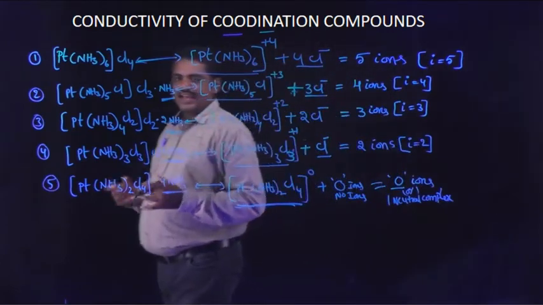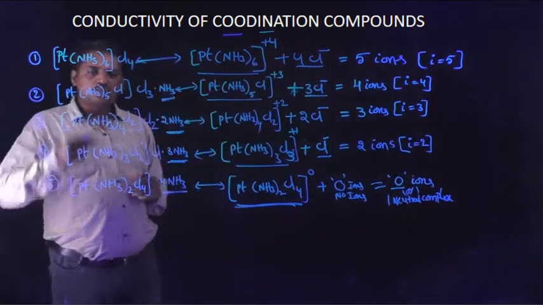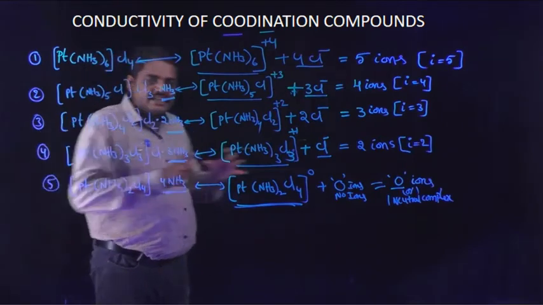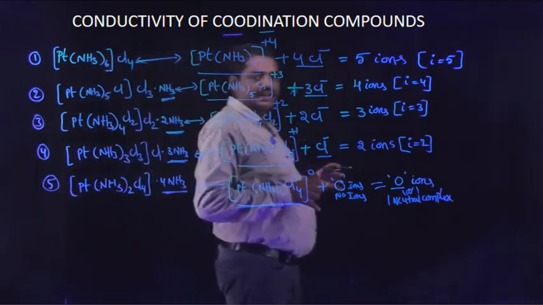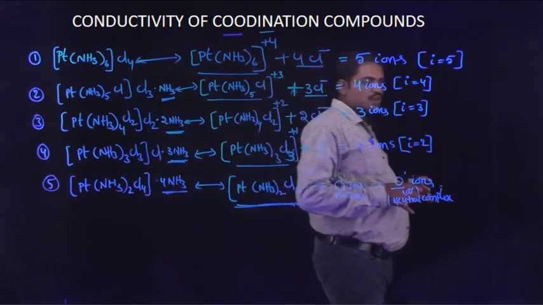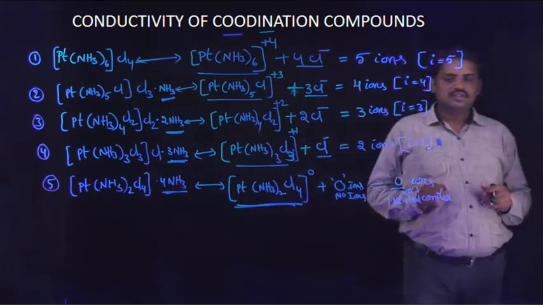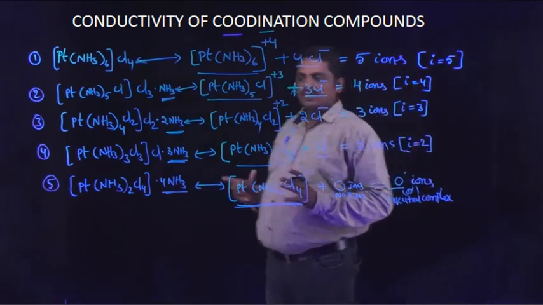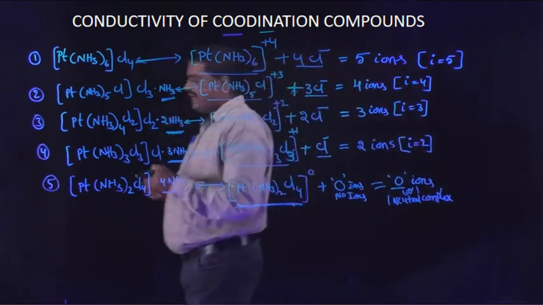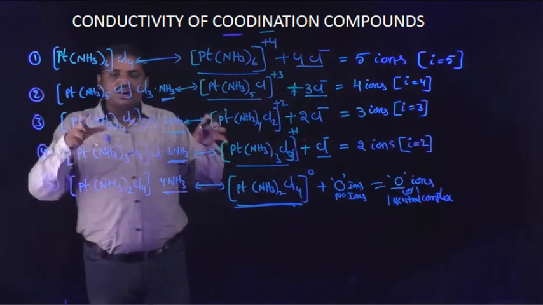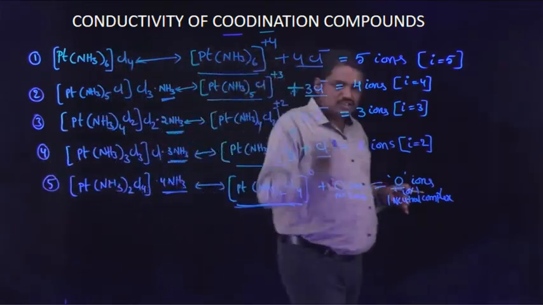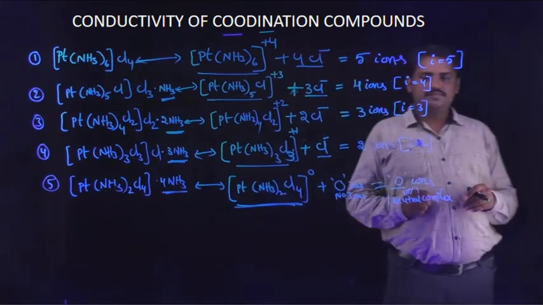Okay, today our aim is to identify the decreasing order of conducting values of these coordination compounds.